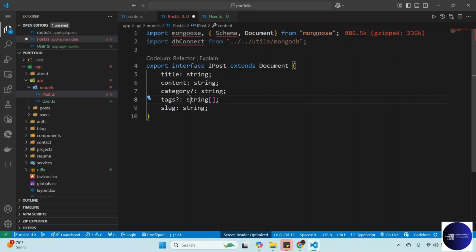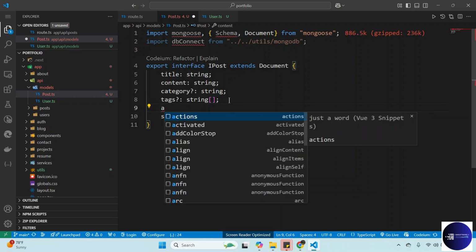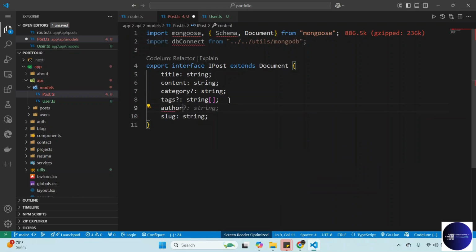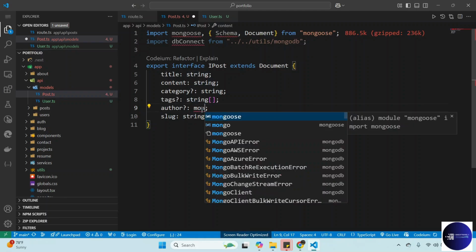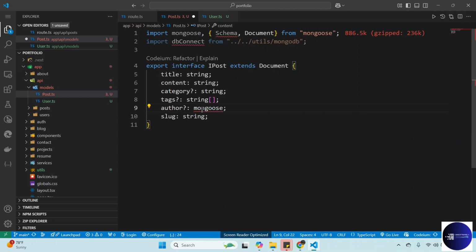String lowercase. What else do you need? Okay, we need author. Author is not a string. Author is actually a mongoose Schema Types ObjectId, because we want to use a user ID. What is actually the user ID? What else do we need in here?